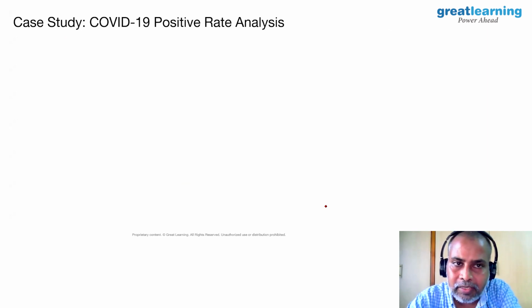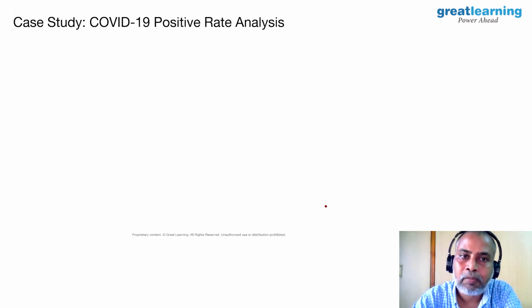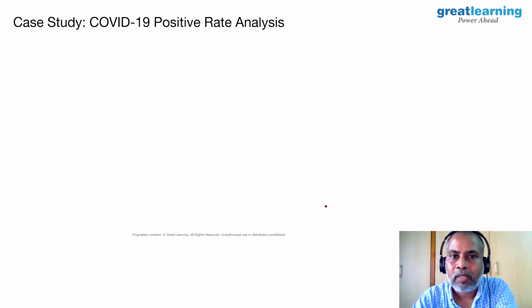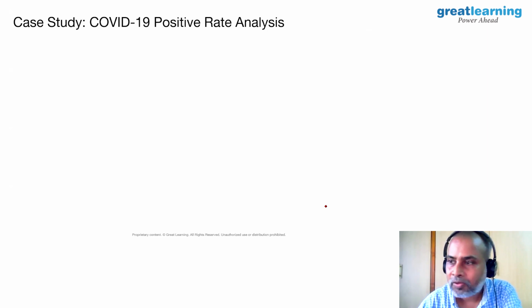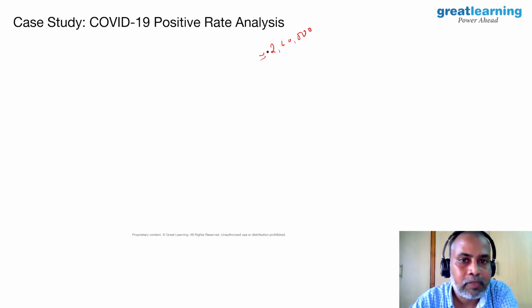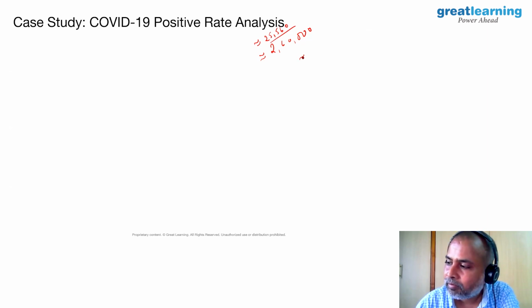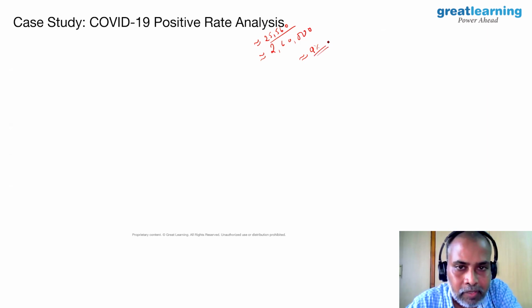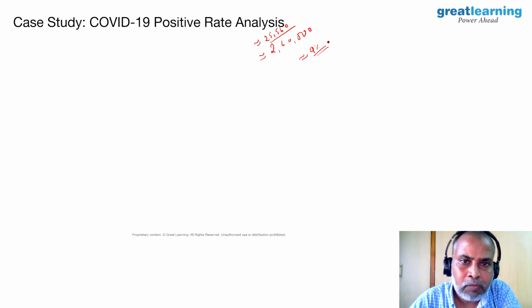In this particular case study, we are going to study the positive rate analysis. What does positive rate analysis mean? In the last 24 hours, the Government of India has conducted 2,60,000 odd tests for COVID, and the number of infected cases we got is 25,560. So approximately we have 9% positive cases. Now what does it mean?